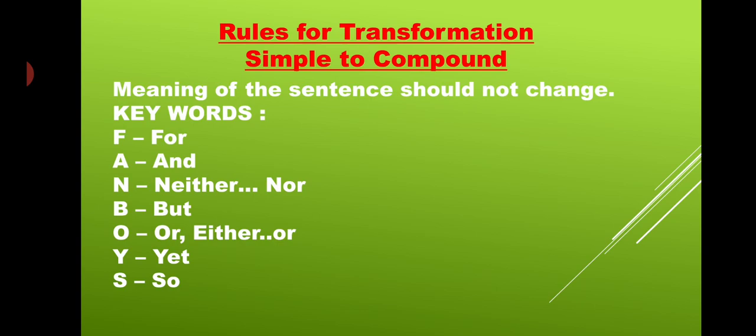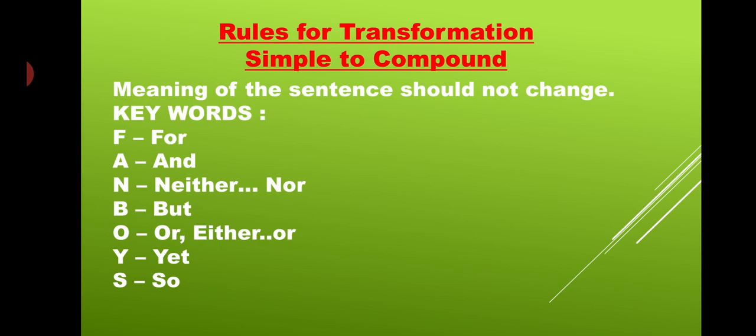And for making compound, the keywords we are using are what I have given. You are all requested to write in the same manner. The way I have written, in that same manner you have to note it down in your CW. That is fanboys. Fanboys is a short keyword for you all, which is very common. Maybe many of you know it, and those who don't know, please get aware of it. You are supposed to learn it.